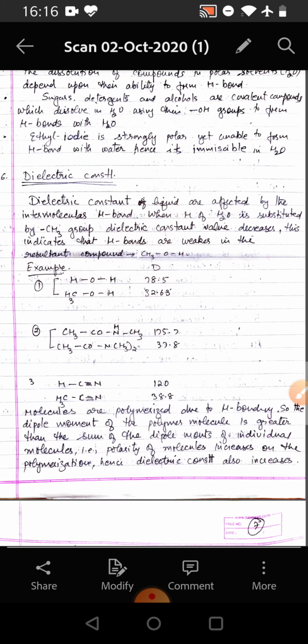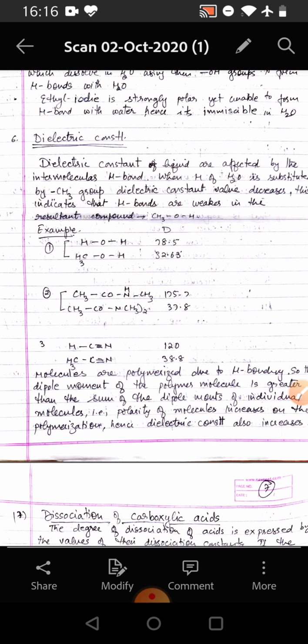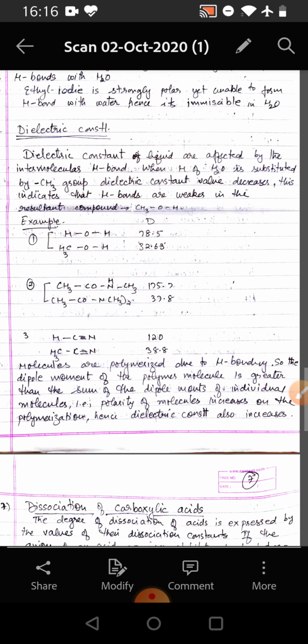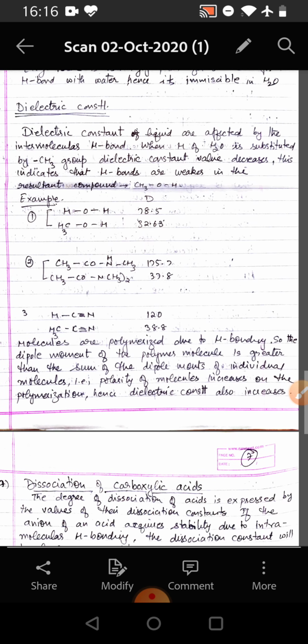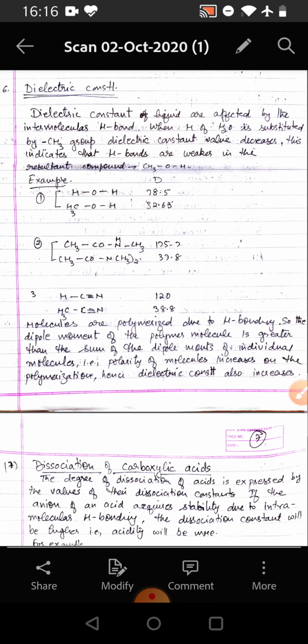Then we come to the sixth point, that is dielectric constant. Dielectric constants of liquids are affected by the intermolecular hydrogen bond. When H of H2O is substituted by a CH3 group, the dielectric constant value decreases. This indicates that hydrogen bonds are weaker in the resultant compound CH3OH.